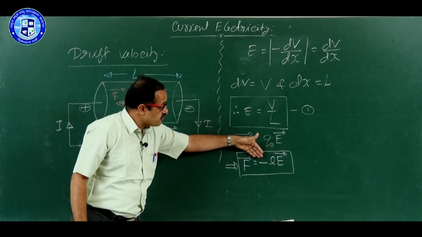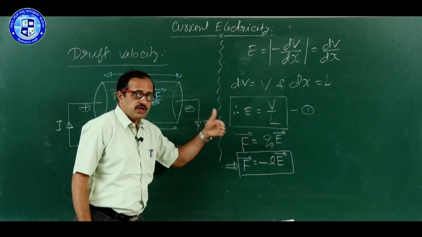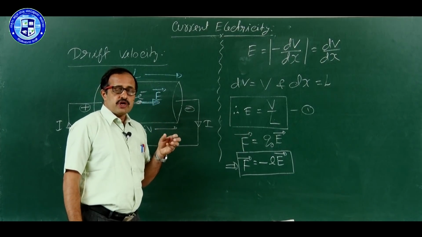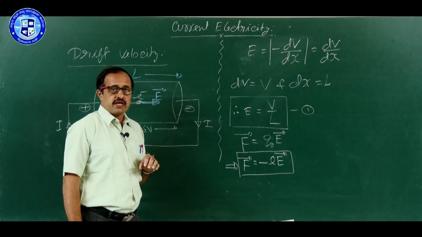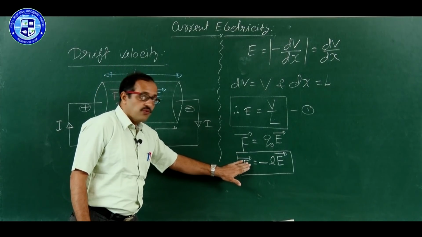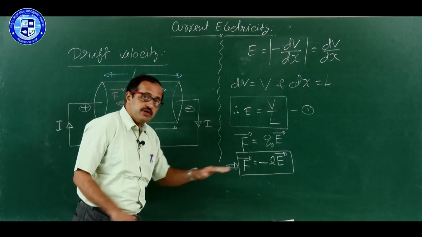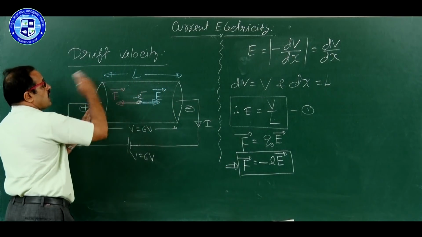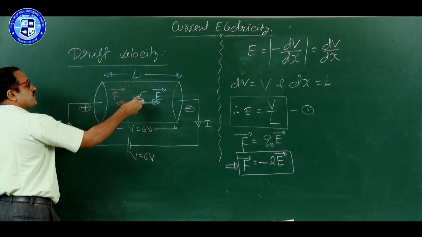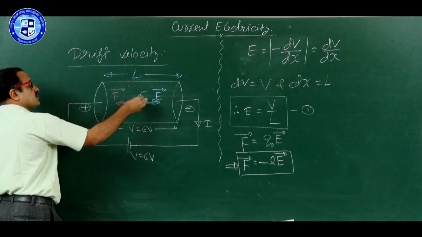And do not confuse this minus sign, because generally in first PU, whenever you have a minus sign for the force, we say retarding force. It is not retarding force. Here the minus sign has a different meaning. It says that field and force are opposite. Therefore, all the free electrons are trying to move in this direction.